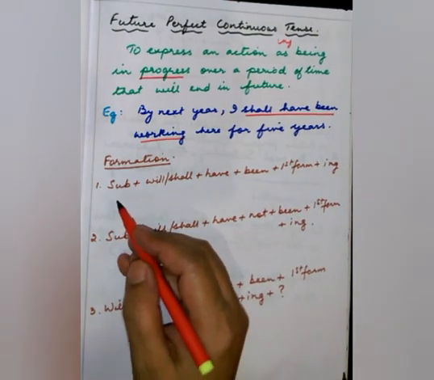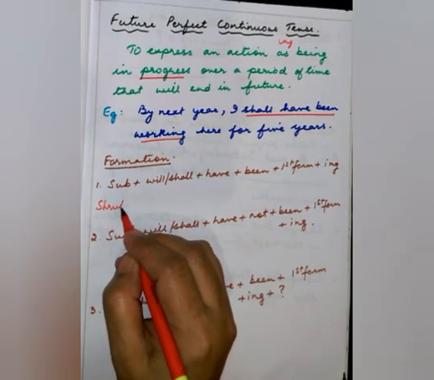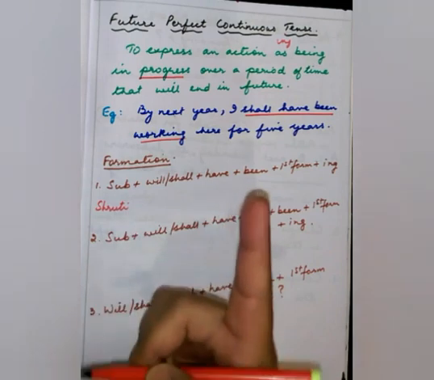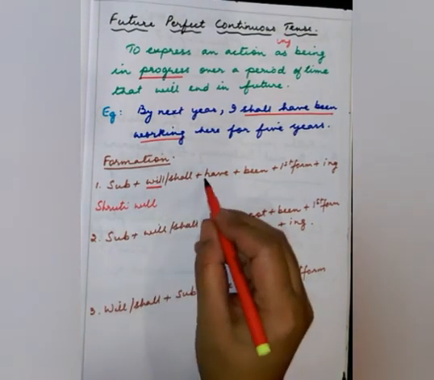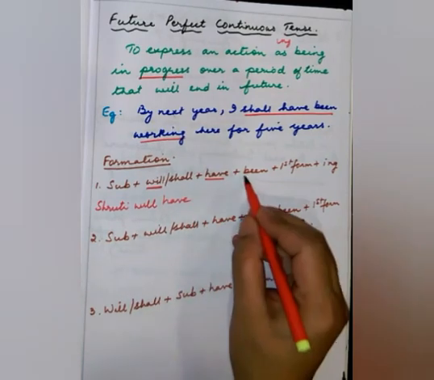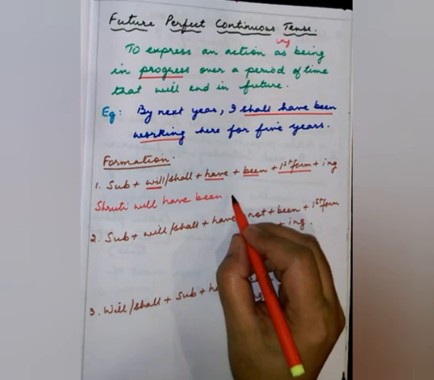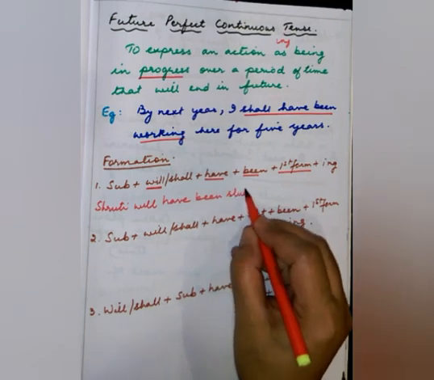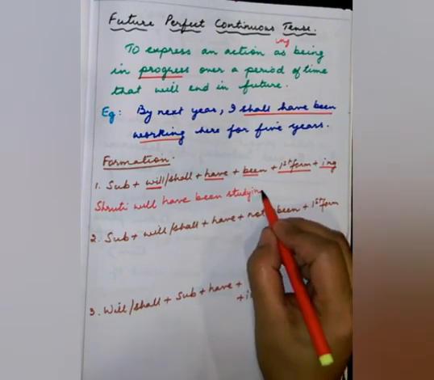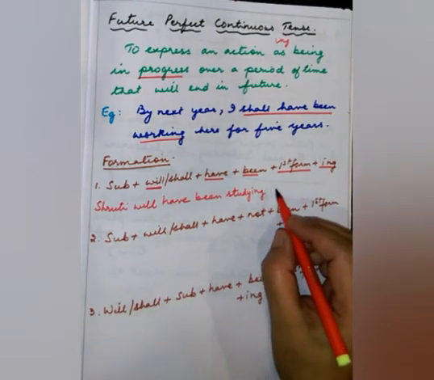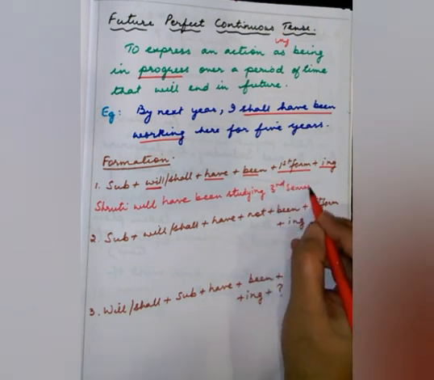Let us take a subject, let us take a name, Shruti. Shruti, third person, she. Shruti will, then have, then been, then first form, study plus ing. Shruti will have been studying 3rd semester by next year.